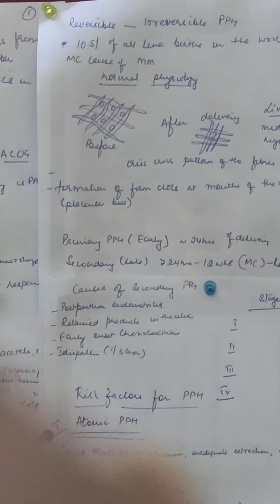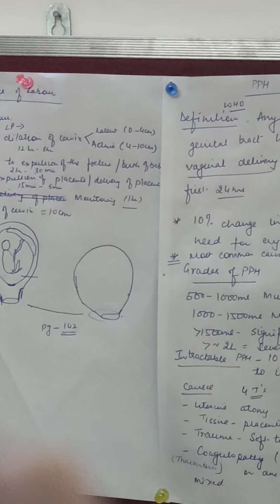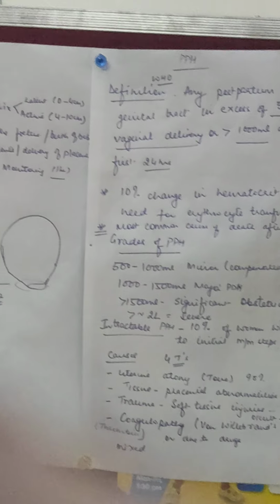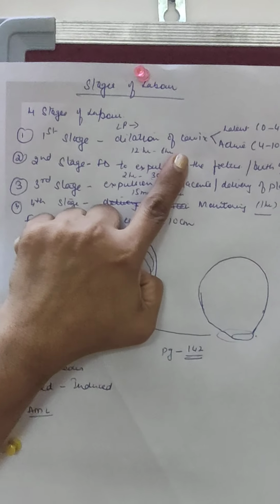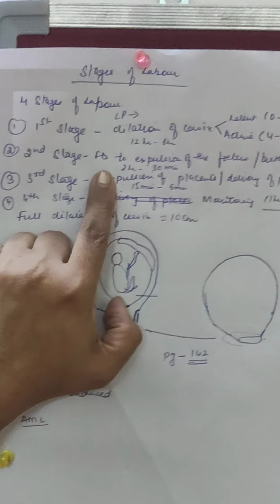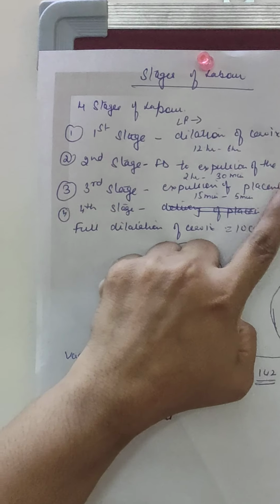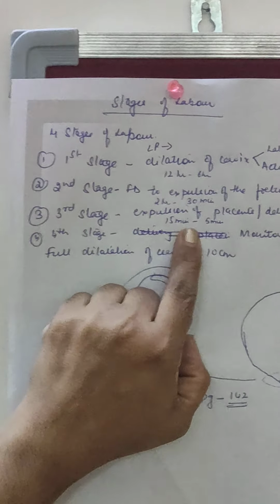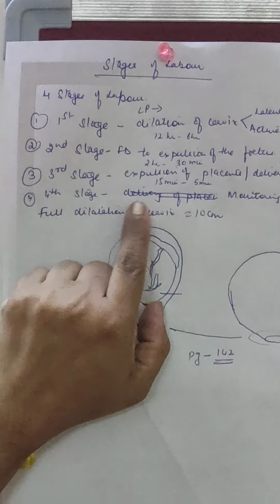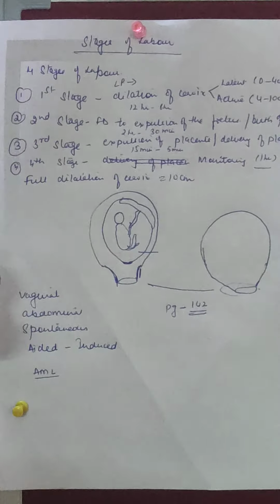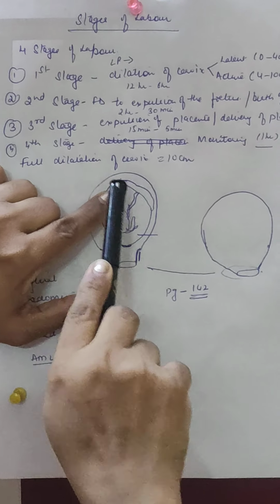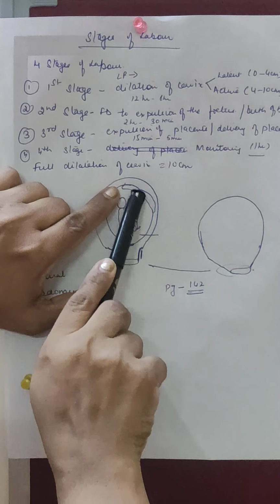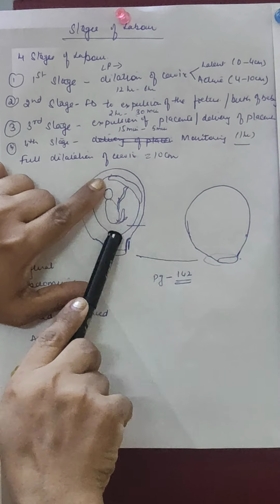Third stage. Let us come back to our stages of labor. I have already told you, and recapping, that we have 4 stages of labor. The first stage of labor is from true labor pains till full dilatation of cervix. The second stage is full dilatation of cervix to the delivery of the baby. The third stage is delivery of placenta, and the fourth stage is monitoring. Ideally, after the baby is delivered and the placenta is delivered, we have these torn sinuses, so bleeding is occurring from these blood vessels.